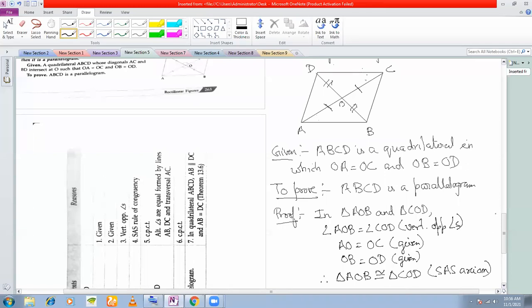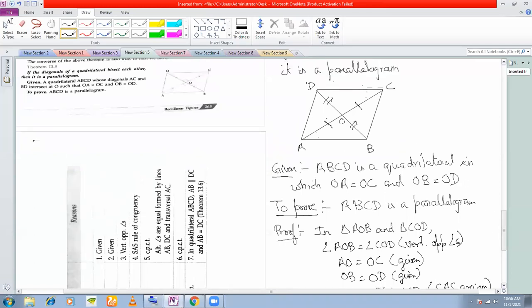Now, once I've proved that these two triangles are congruent, see that opposite to this equal side is this angle and opposite to this equal side is this angle. So therefore, these two angles must be equal by CPCT. But these two are alternate angles. So therefore, this side must be parallel to this side.